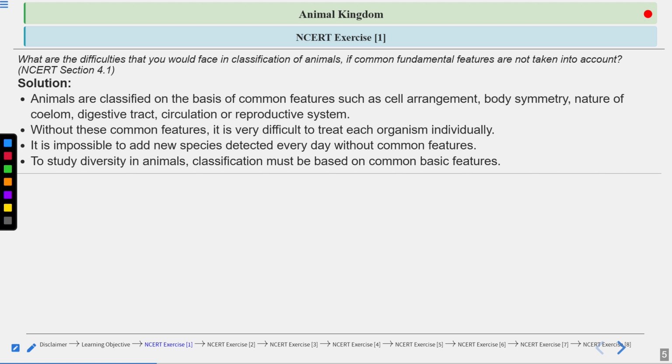What you must also understand in the common features, suppose I'm taking symmetry as an example. Which of the symmetries is the advanced one? We are having asymmetrical organisms, we are having radial symmetry, we are having bilateral symmetry. Which of these would you say is the most advanced one? Whether it is asymmetrical, radial or bilateral? It is bilateral symmetry.